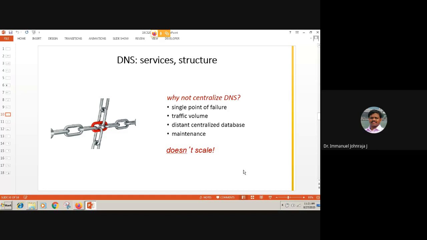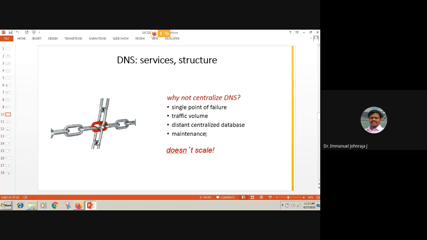All right, moving on. What are the reasons why we should have the DNS as a distributed one? This has been answered by many of you in one of the classes. Wanted to revisit that. One of the points is single point of failure. If there is only one domain name system, there will be a single point of failure. We know that. The second one is the traffic volume, the distance between you and the database, and the maintenance.